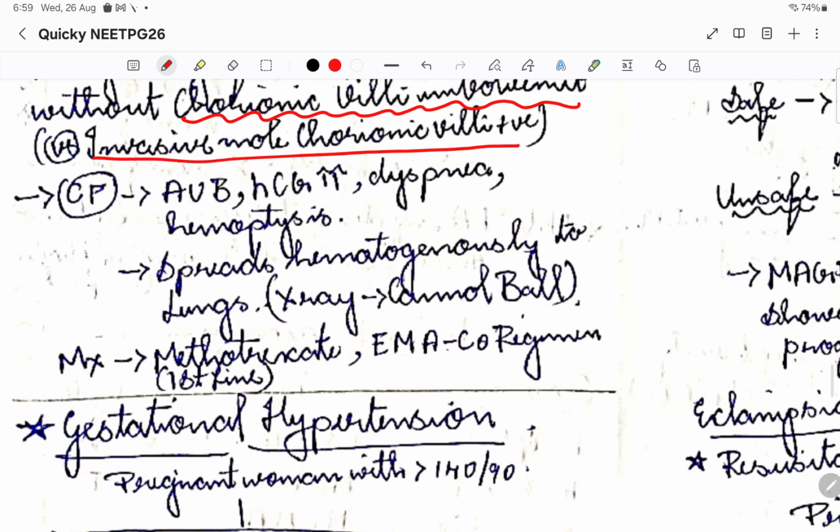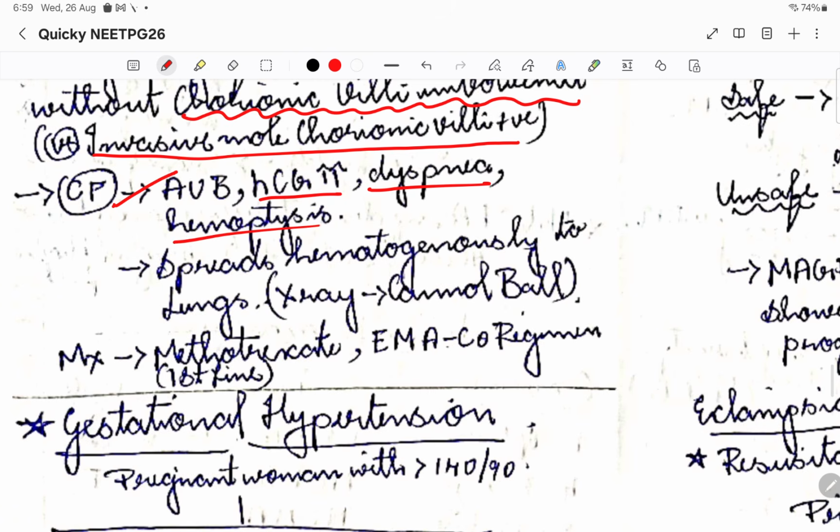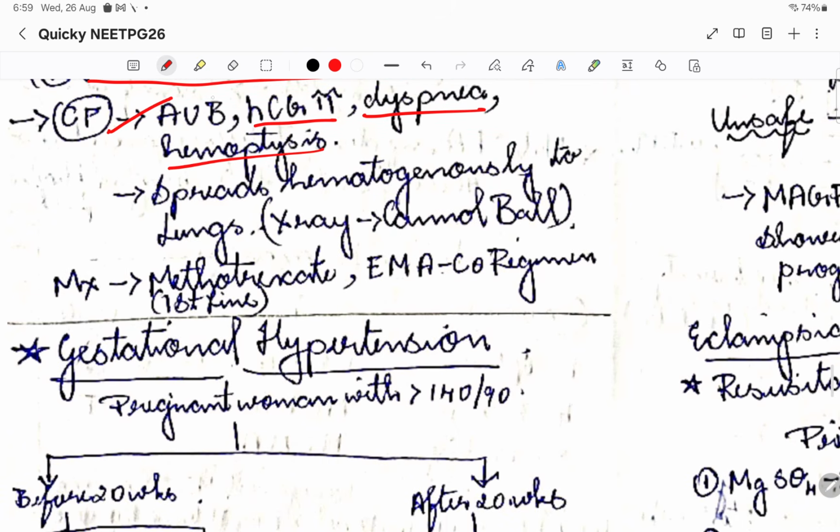So the clinical features are basically abnormal uterine bleeding, and there was a previous known case of hydatidiform mole. Beta HCG will be raised, dyspnea will be there, hemoptysis and all these things can be there. Hemoptysis is very pathognomonic, please remember. The reason is that this cancer can spread hematogenously to the lungs. So the chest X-ray will show a cannonball appearance. Okay, so this is the metastasis that can happen in the lungs.